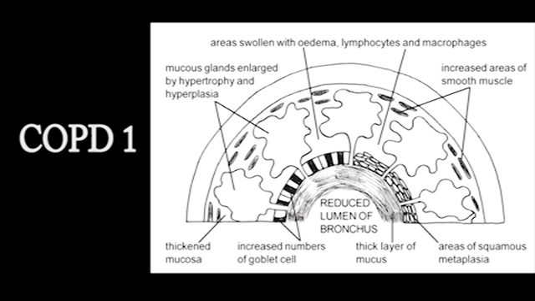And there's also an increase in the number of goblet cells. The goblet cells are the mucus producing glands. These are unicellular, they are single cell mucus producing glands in the mucosa. But of course, as these glands get bigger, they can't expand outwards because of the rigid wall, which often contains cartilage in the larger airways, so they expand inwards, and that's going to reduce the lumen of the bronchial passage. There'll be a narrowed bronchial lumen, meaning less air can get in and out.